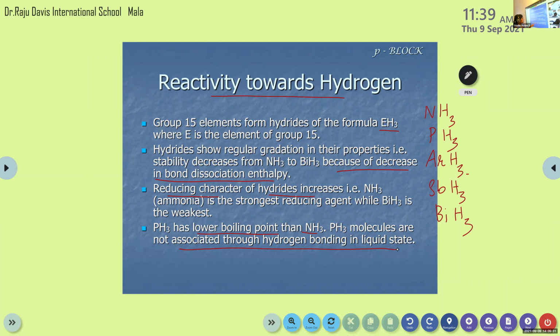The melting point is also higher in NH3.